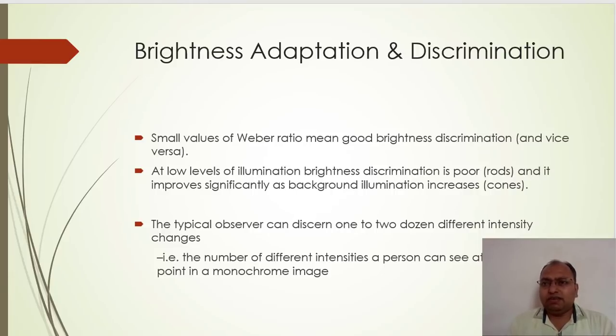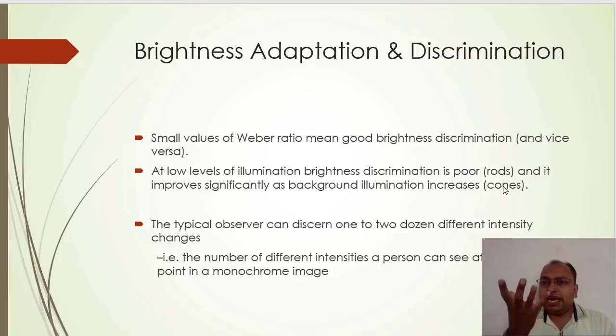So likewise there is a problem of low level illumination. If the illumination is low, then brightness level discrimination is very poor, right? And it improves significantly as the background illumination increases.